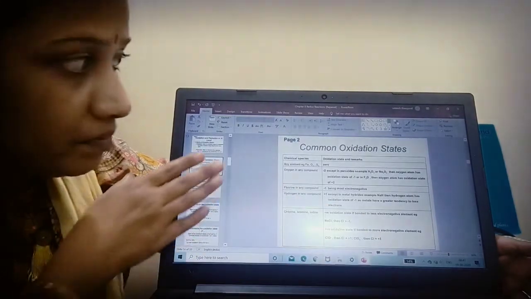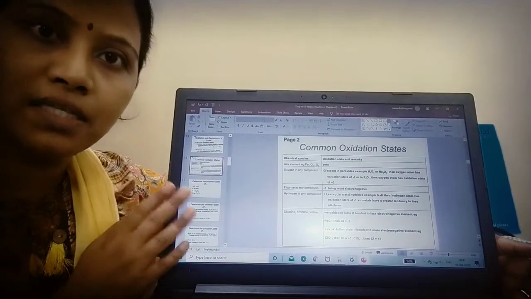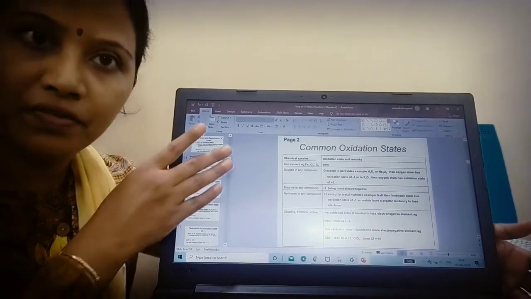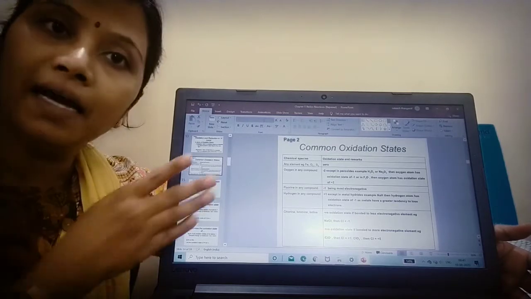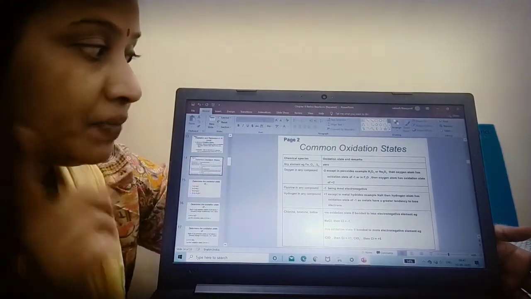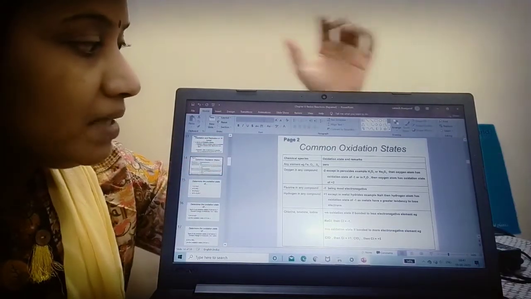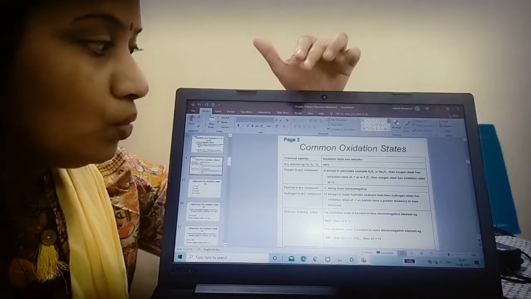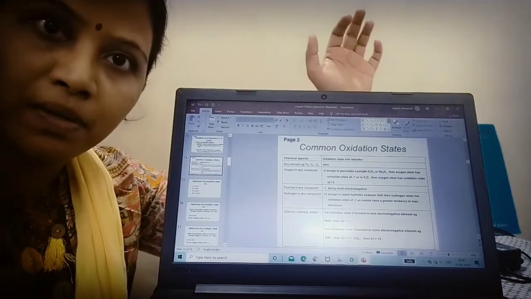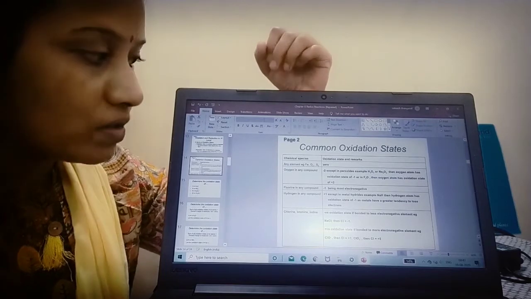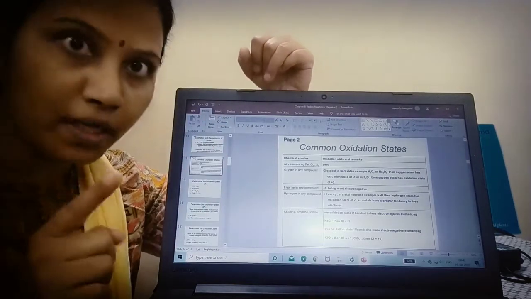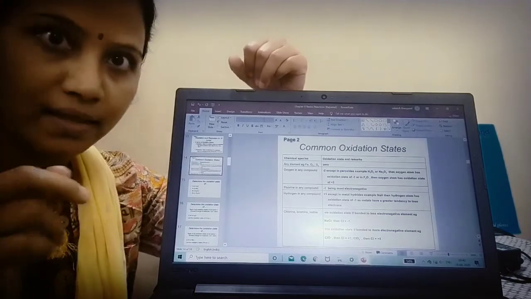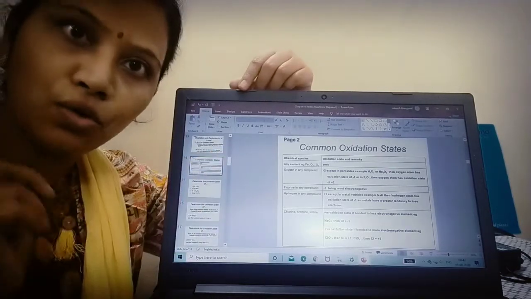Now, these are the common oxidation states of some elements. Okay, they have given some elements. Their oxidation state will be the same wherever they are. I have given even the exceptional cases. See the first case, an element like iron, O2, S2. Here the oxidation state will be 0. So oxygen or iron or sulfur, I am talking about the element, O2, S2 like that. Their oxidation state should always be 0.